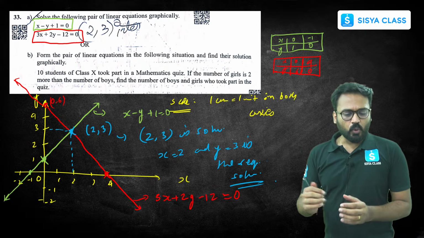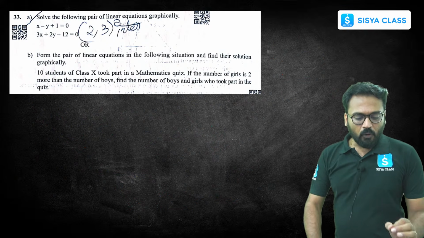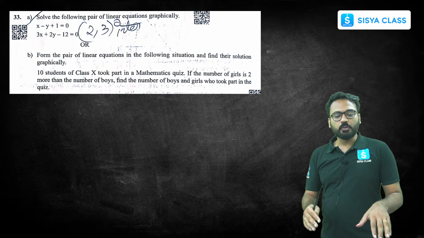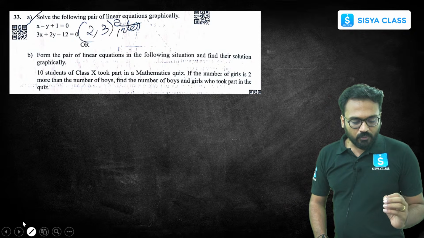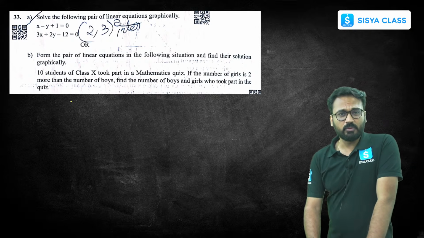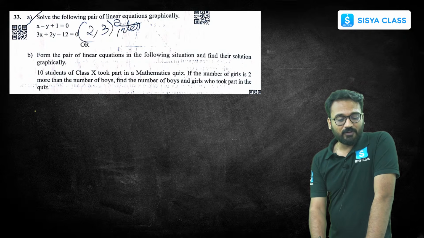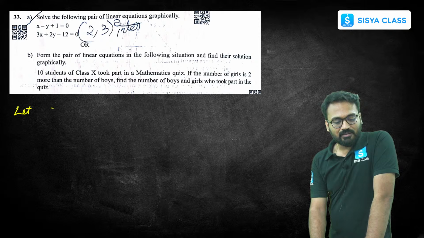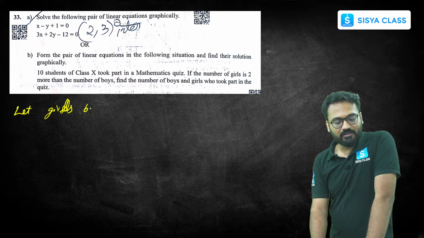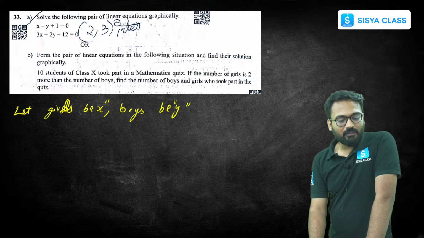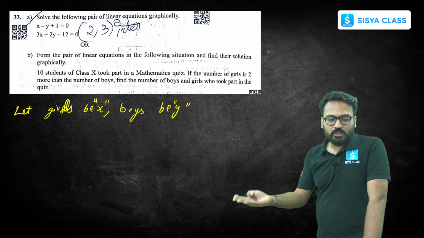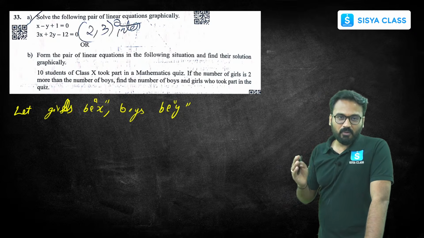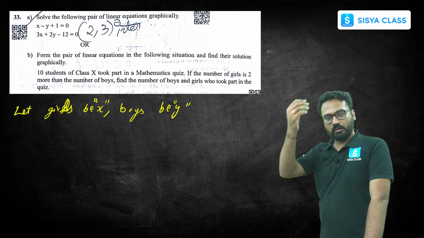Simply plot and go ahead, okay? Second part: form the pair of linear equations in the following situation and find their solution graphically. Very easy question. You have to just form the equation and plot the values, okay? If you would have done the first one, A1, it's very easy. In the second one there is one extra step: you have to frame the equation, then plot and solve, okay?